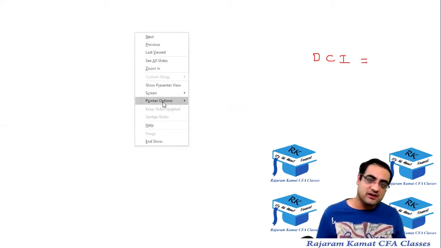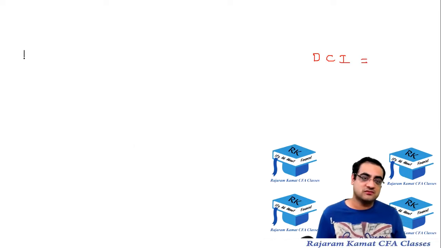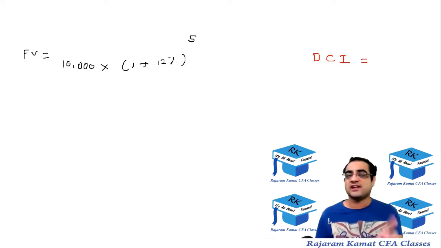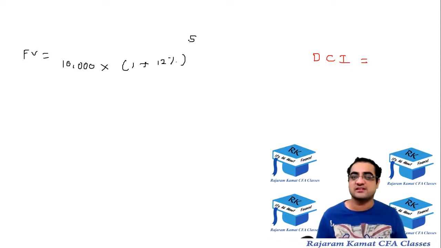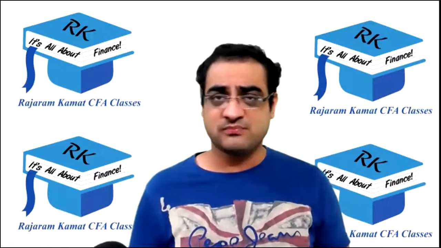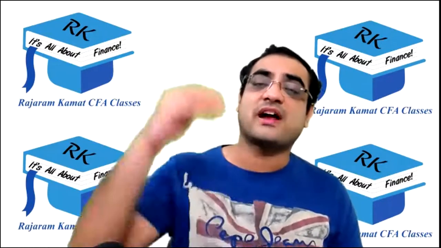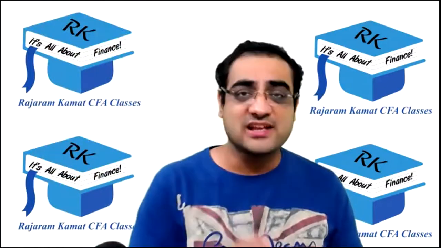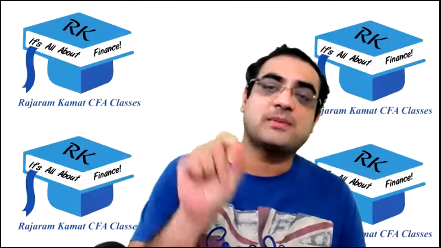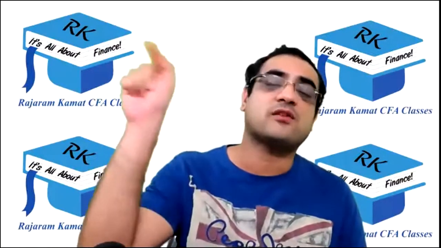So we'll be using the same formula. The final value would be equal to principal, which is 10,000, into 1 plus R, that's 1 plus 12%, and raised to N, that's 5 years. Now, for quarterly compounding, how many quarters are there in a year? You said 4. So 12% divided by 4 and 5 was multiplied by 4. For monthly compounding, how many months are there in a year? The answer was 12. So R 12% was divided by 12 and N 5 was multiplied by 12.